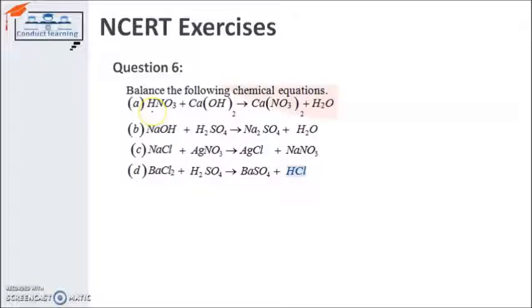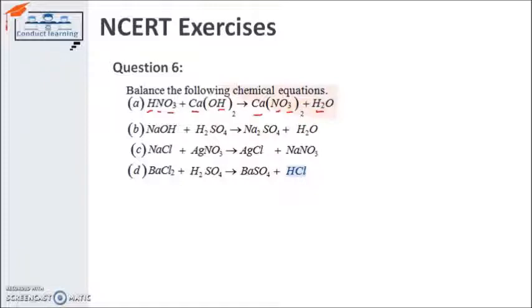Here the number of hydrogen atoms on the reactant side is 3: 2 for this and 1 for this. And the number of hydrogen atoms on the product side is 2. So it's not balanced. After that, the nitrogen number of atoms is 1 here and 2 here, so it's again not balanced. The oxygen number of atoms is 3 here and 6 there, not balanced. Calcium is having 1 atom here and 1 here, so it's balanced. Again, if I look at the oxygen, the number of atoms is 4 and here it is 6. So it's not balanced. So I have to balance it.